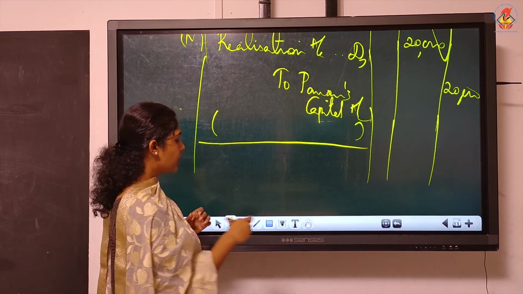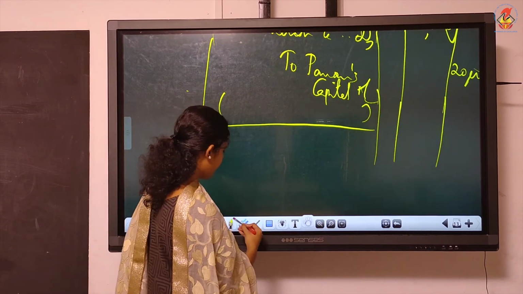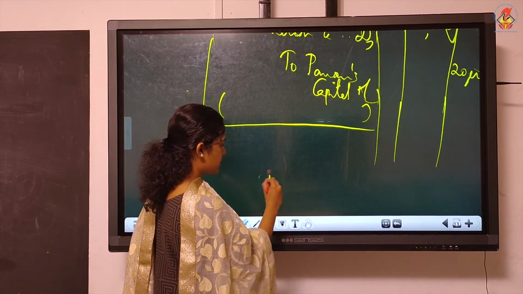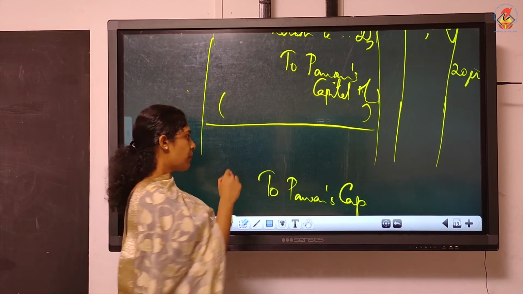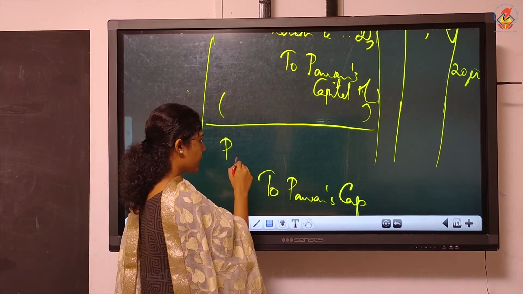So just see how the entry will be. If Pavan is making the payment, you know that you must write to Pavan's capital. You can't write to cash. Okay, Pavan paid. And who will bear? Of course, Pavan will have to bear. We have given him commission. And since nothing else is specifically mentioned, like the firm is bearing, Pavan will bear. So what will you write?